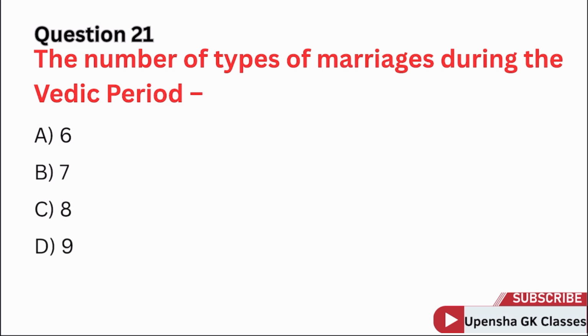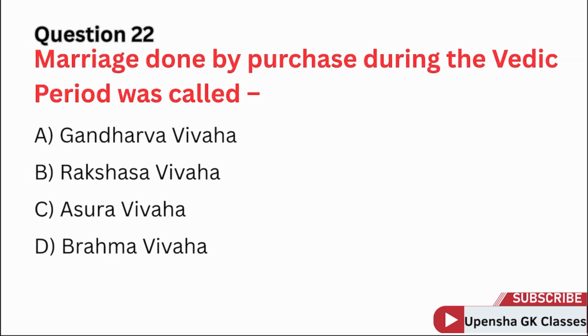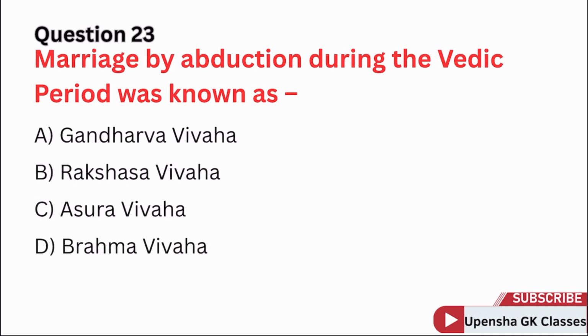Question 21. The number of types of marriages during the Vedic period. Correct answer option C. 8. Question 22. Marriage done by purchase during the Vedic period was called. Correct answer option C. Asur Vivah. Question 23. Marriage by abduction during the Vedic period was known as. Correct answer option B. Rakshas Vivah.